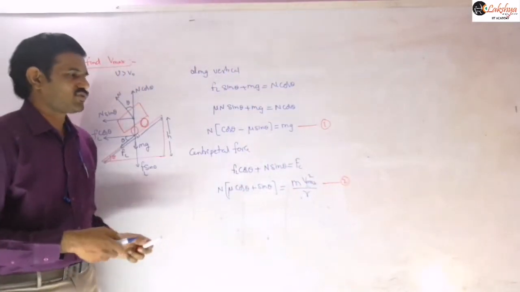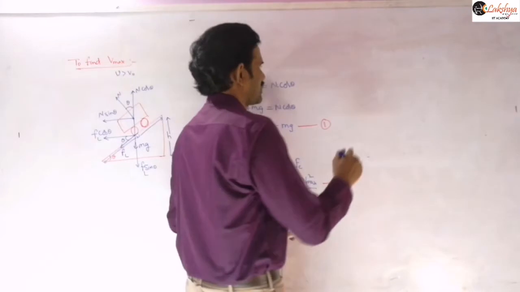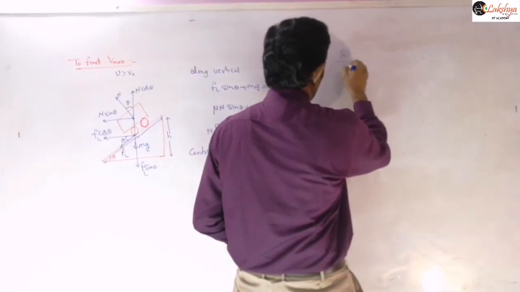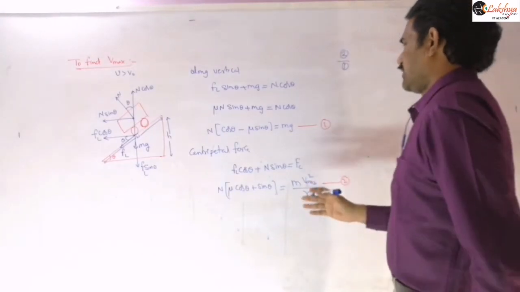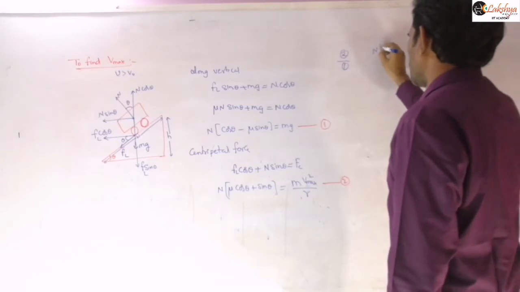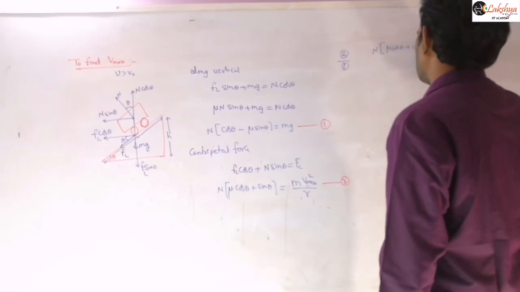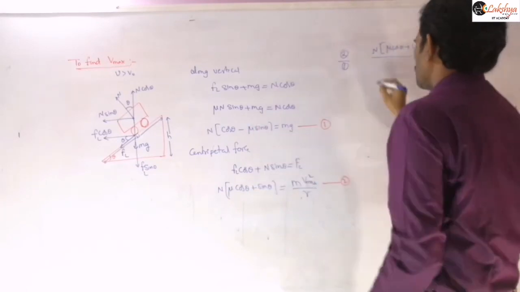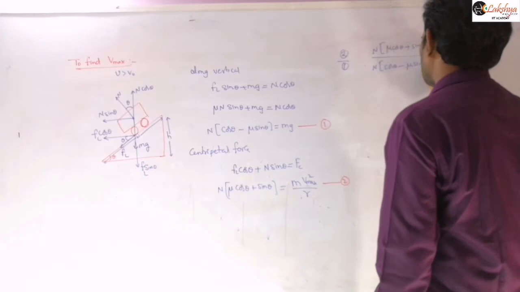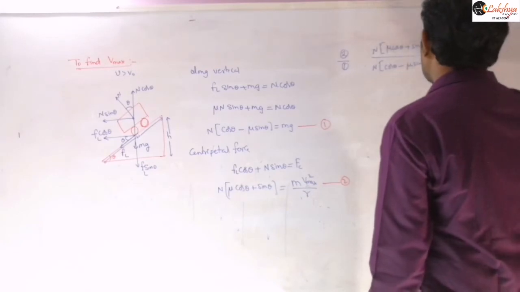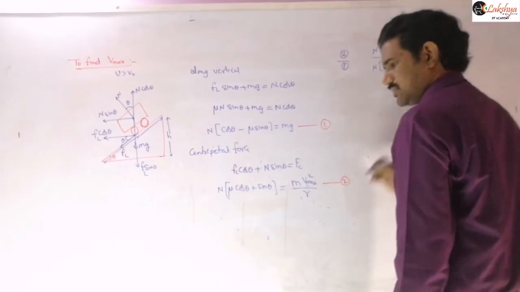Let us take the ratio of these two equations, and from that you can find an expression for V maximum. I am taking the ratio of equation 2 by equation 1. So this is N of (mu cos theta plus sin theta) by N of (cos theta minus mu sin theta), which is equal to m v maximum square by r by mg, right?